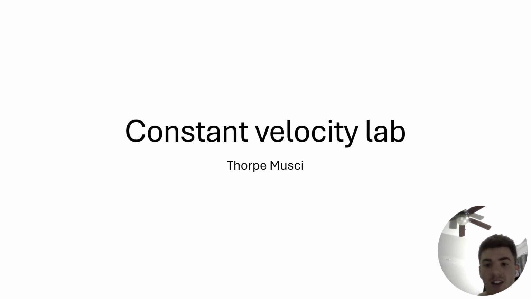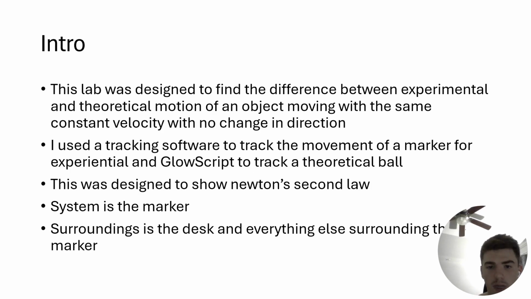Hello. This is my constant velocity lab, the first lab report for physics this semester. For the intro, the lab was designed to find the difference between the experimental and theoretical motion of an object moving with constant velocity. In this case, it's a lot easier. We just did it along the x-axis, so it's not changing direction at all.